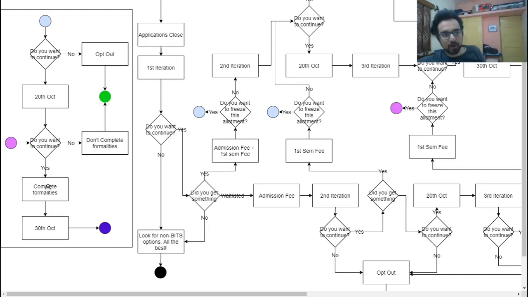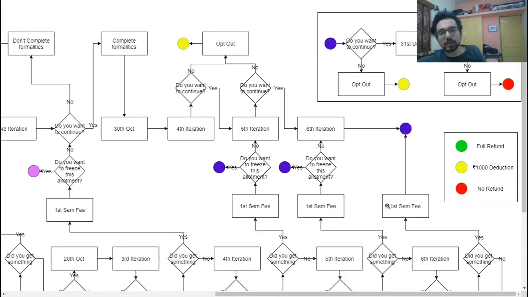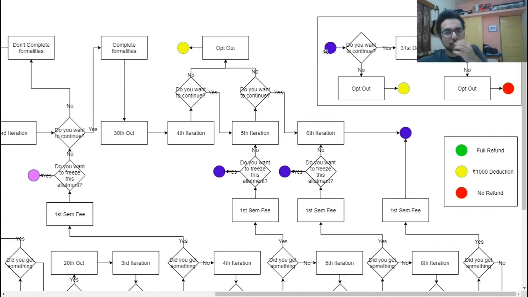Or if they want to continue, they complete the formalities till 30th October, and after 30th October you are going to the dark blue state. So this is the dark blue state. Again, from the dark blue state you will have an option. If you don't want to continue, you can opt out. You will lose $1,000, and this is before 31st December.